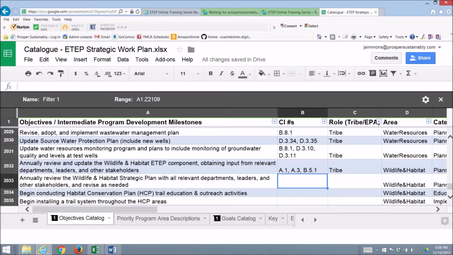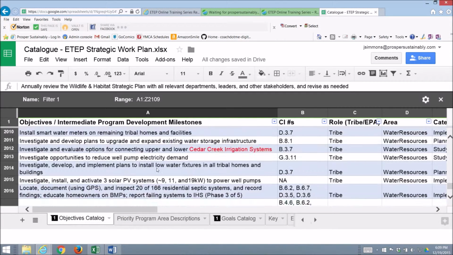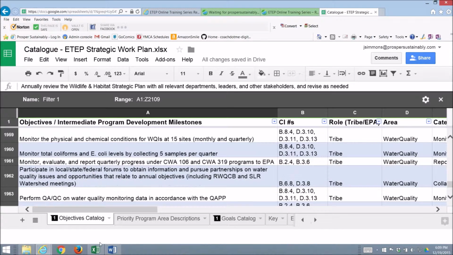In this catalog, I have thousands of sample objectives for over a dozen different program areas, ranging from environmental emergencies to waste management. So you can see I can scroll through different areas right here. Now let's go back here.